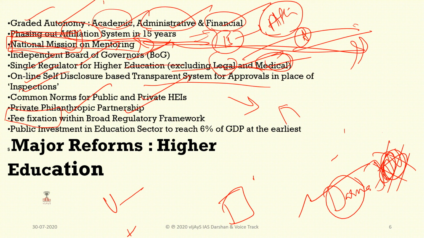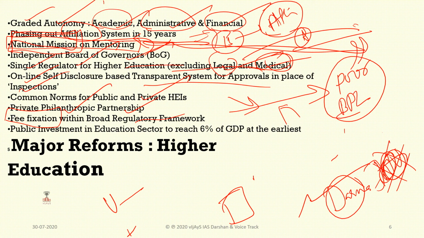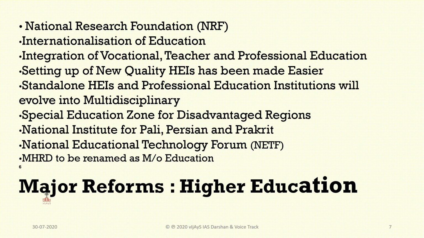And the fee will be fixed once by the regulatory framework. After that, there can be no exceeding of that. This will be helpful for poor and below-BPL families also, which is very important, and it will regulate fees. Public investment in the educational sector will be reaching 6% of the GDP. Next, a National Research Foundation will be established.